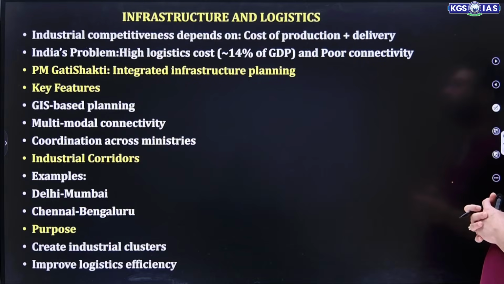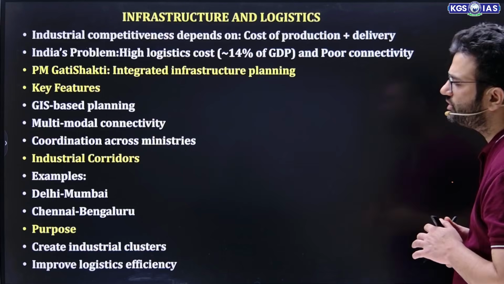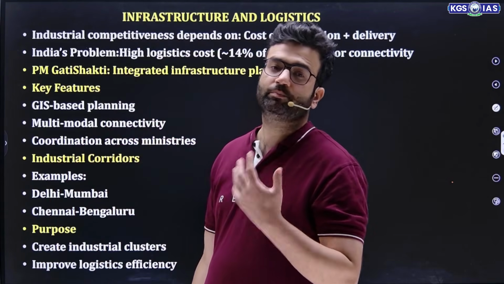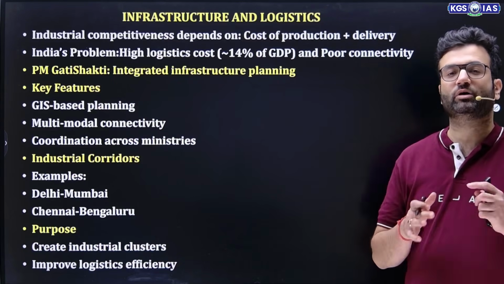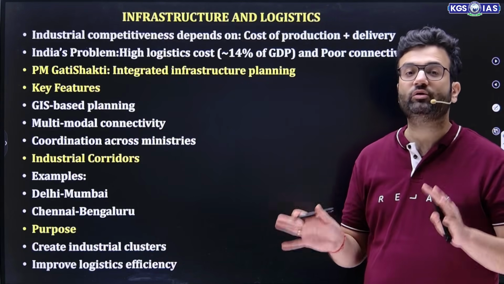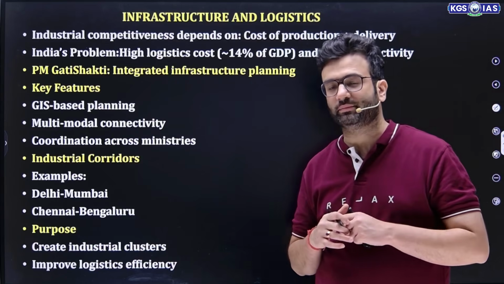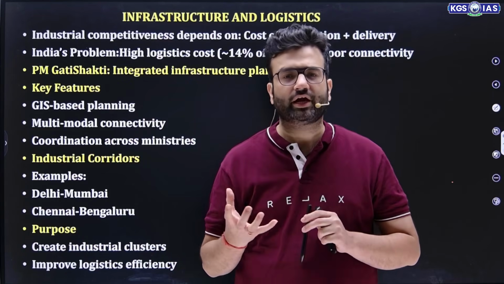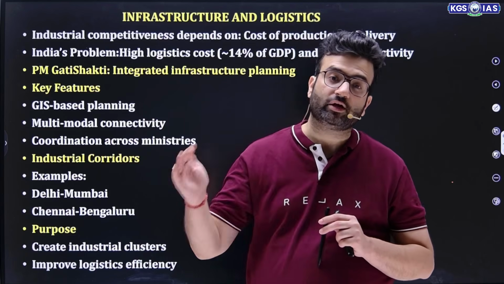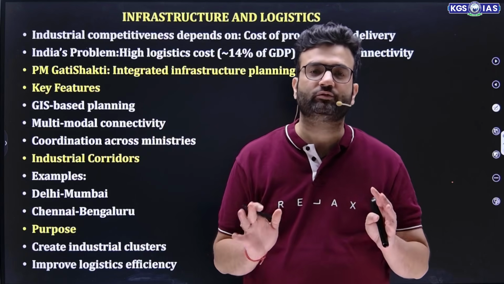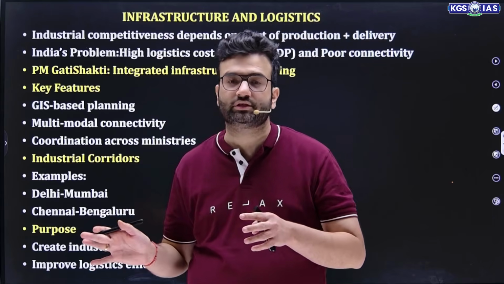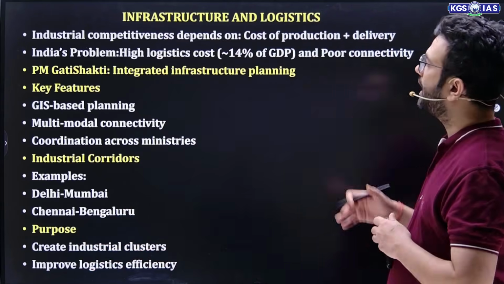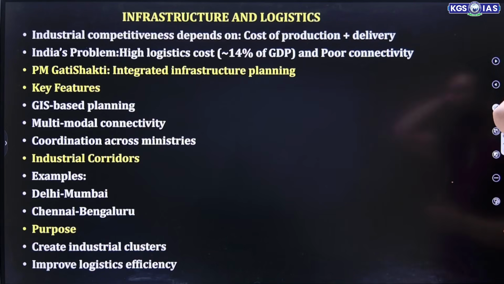Now let's talk about infrastructure and logistics part. I mentioned many times that infrastructure is the backbone for the development status of any nation, but the problem with India is that we have this problem of high logistic cost. We try to reduce this logistic cost by this Gati Shakti master plan, which integrates all the ministries associated with infrastructure. We also tried to improve multimodal logistics. We also tried to improve the hinterland connectivity. That's why this PM Gati Shakti master plan focuses on reducing logistic cost to 7 to 8% of GDP. So right now the logistic cost is high, that is 14% of GDP, and poor connectivity.